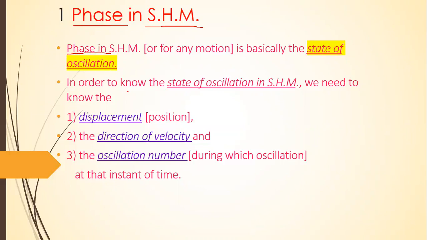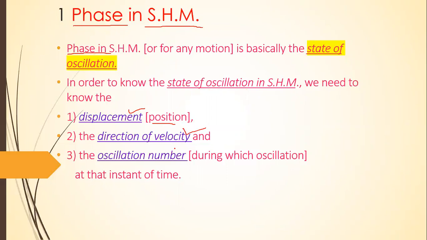In order to know the state of oscillation in simple harmonic motion, we need to know three things. One, the displacement, that is the position of the particle. Second, the direction of velocity.